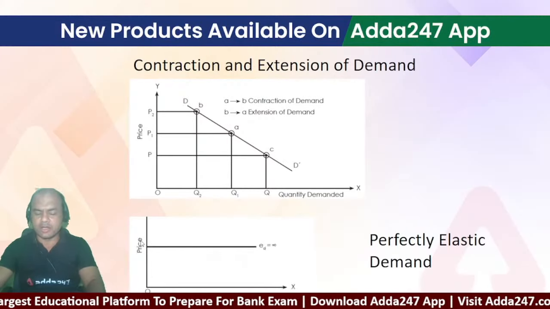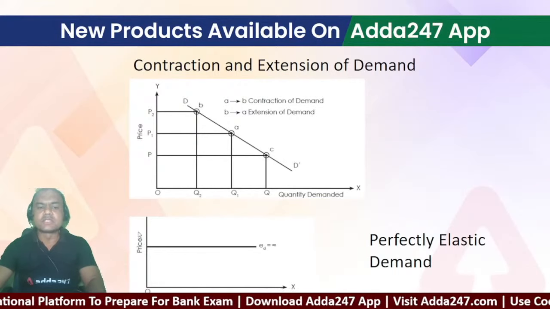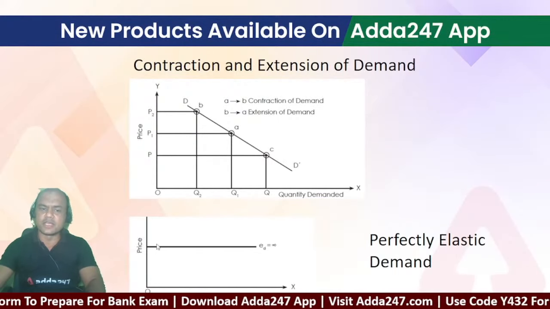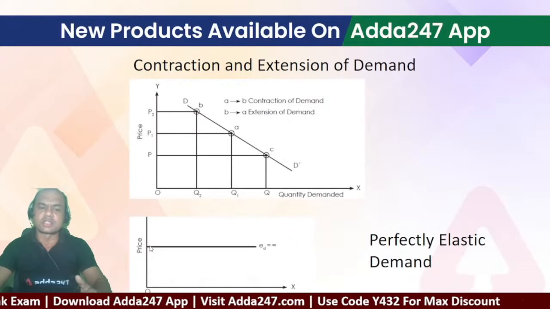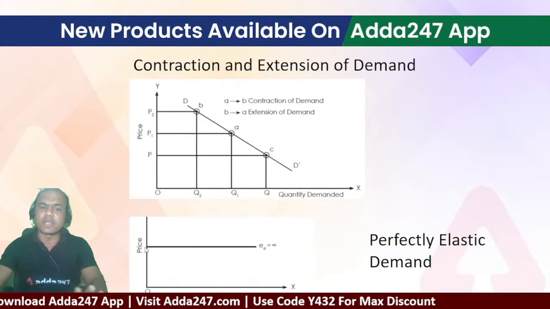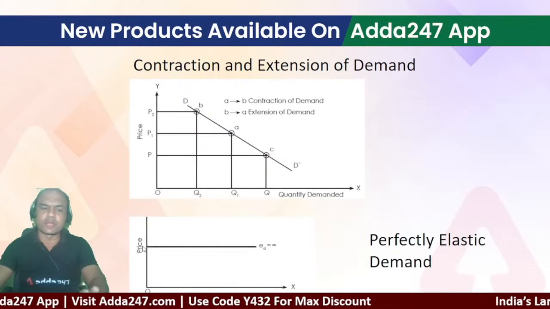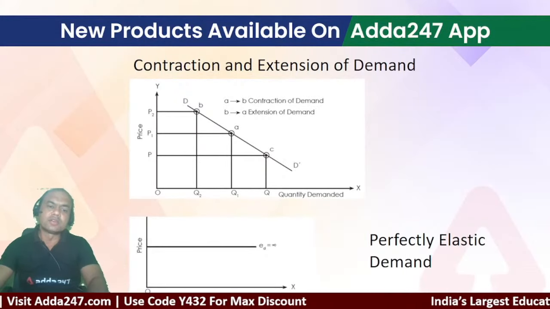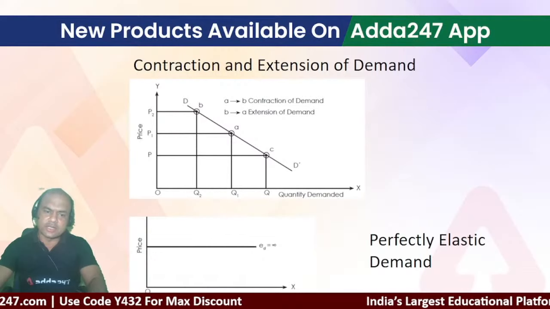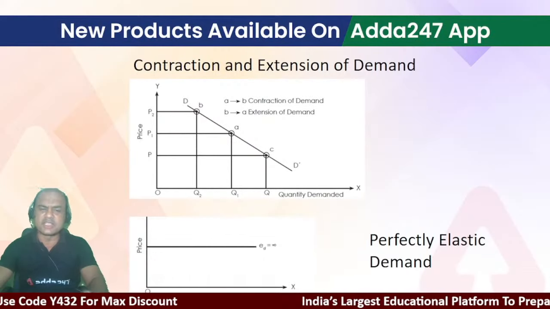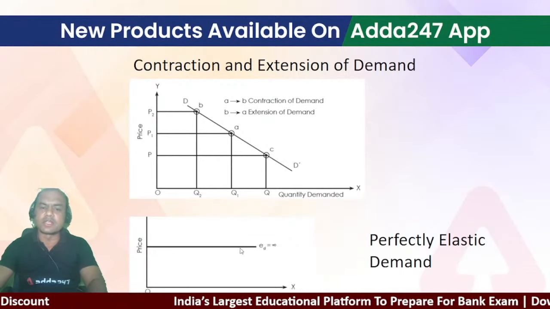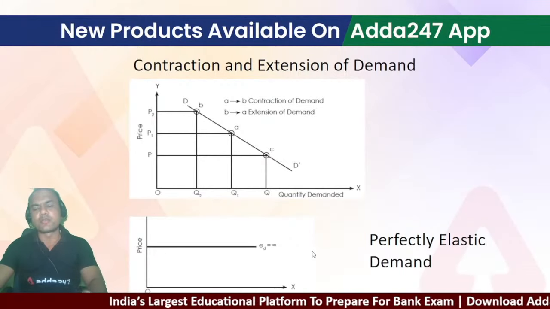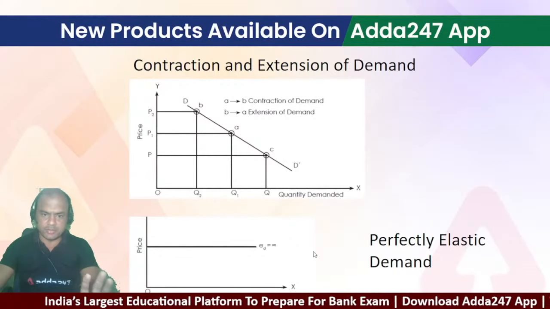That commodity has genuine demand without being affected by price. Even if the price increases, the quantity demanded goes on increasing. Then it's called perfectly elastic demand. Remember this, okay?